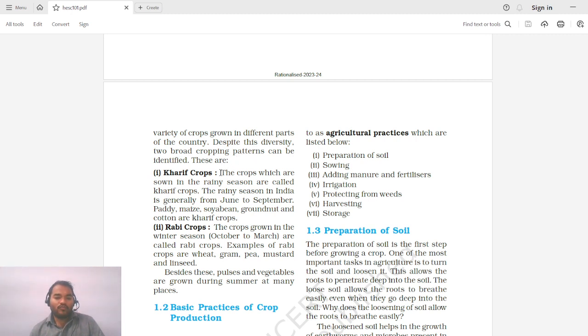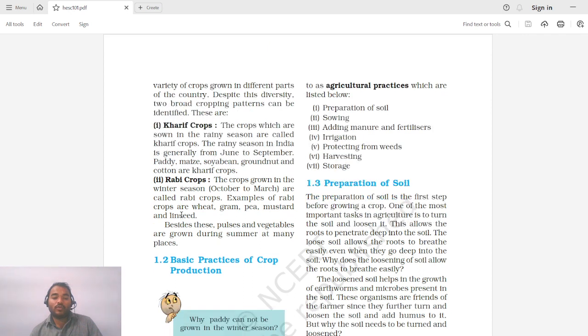So the crops which are sown in rainy seasons are called Kharif crops. The rainy season in India is generally from June to September. So the major crops grown are paddy, maize, soybean, groundnut, and cotton. So all these crops are known as Kharif crops. Why? Because they are grown in rainy season.